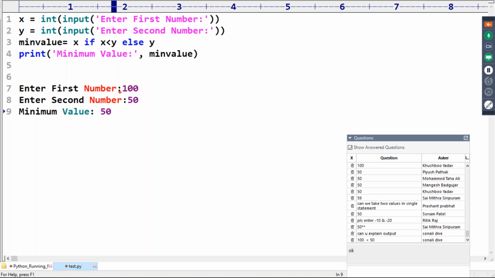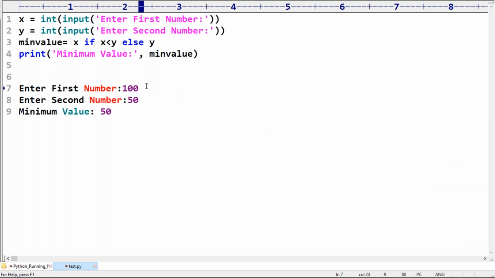Just observe. Enter first number: you are entering 100, so the x value will become 100. Enter second number: you are entering 50, typecast into int, and that value will be assigned to y. So x and y. Any doubt about how x is 100 and how y is 50? Is it okay?